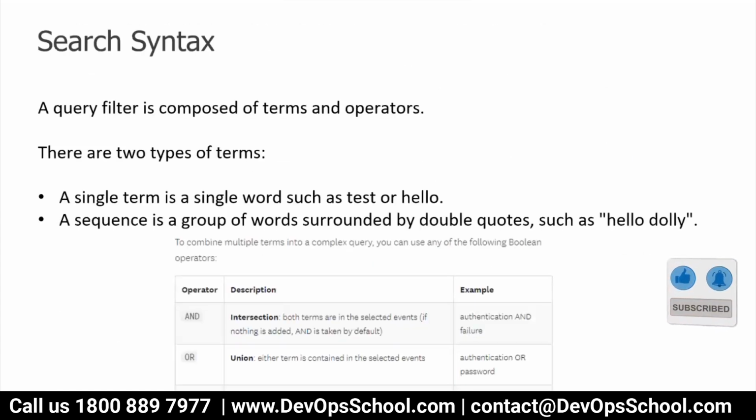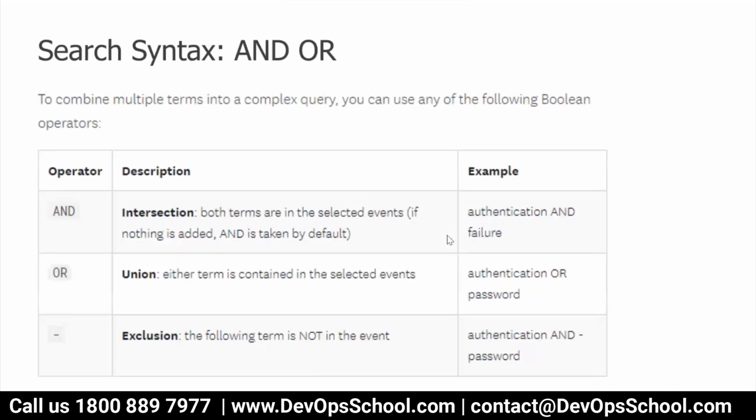How do we search the log? I talked about it. You can use AND operators, OR operators, and negative exclusion operators. As an example I showed you, if you want to search two keywords, put them in double quotes and search for them. So here you see authentication and failure. That means give me the logs which have the keywords authentication and failure both. But authentication or password here uses OR, and here are negations. So that way you can do exclusion. You can try it out.